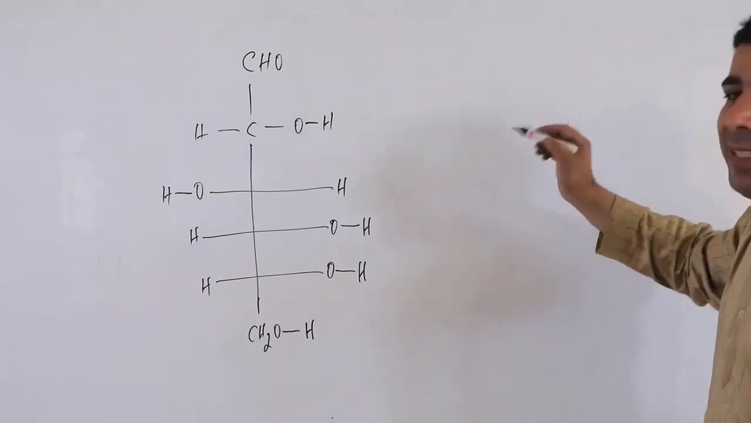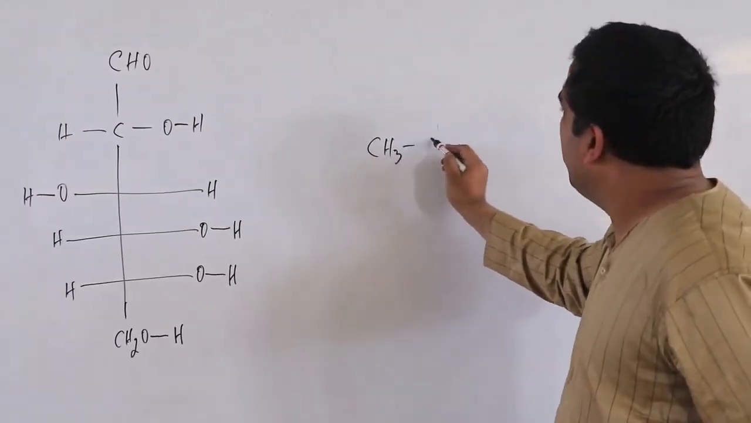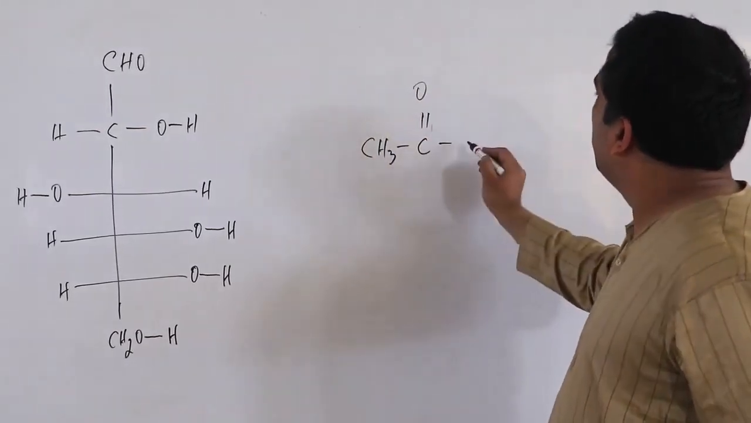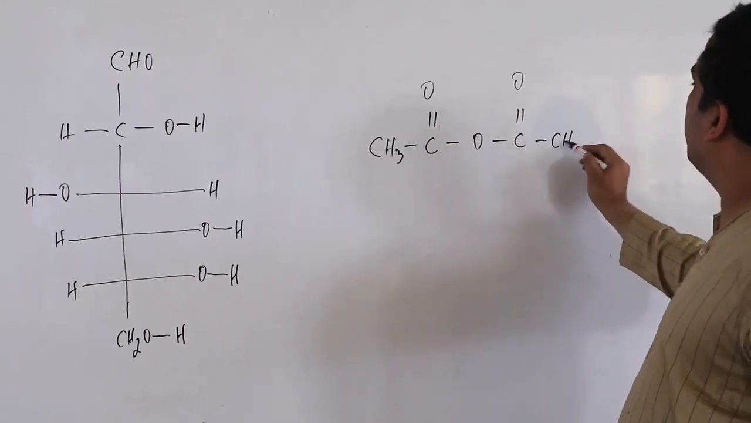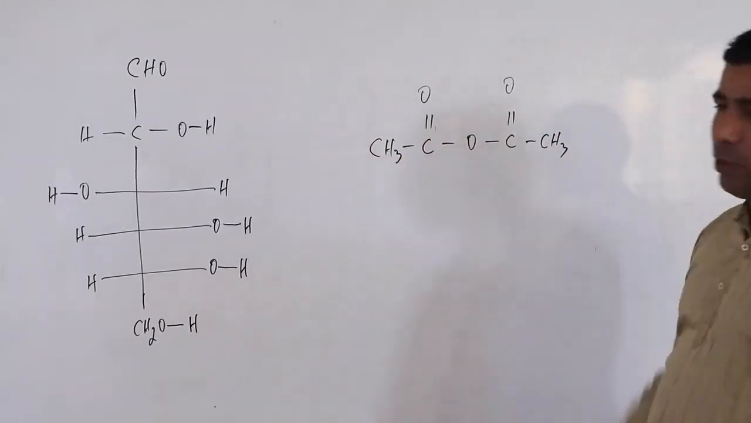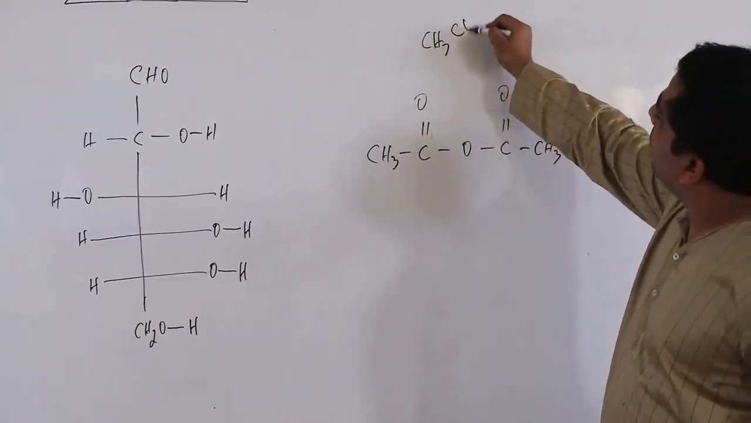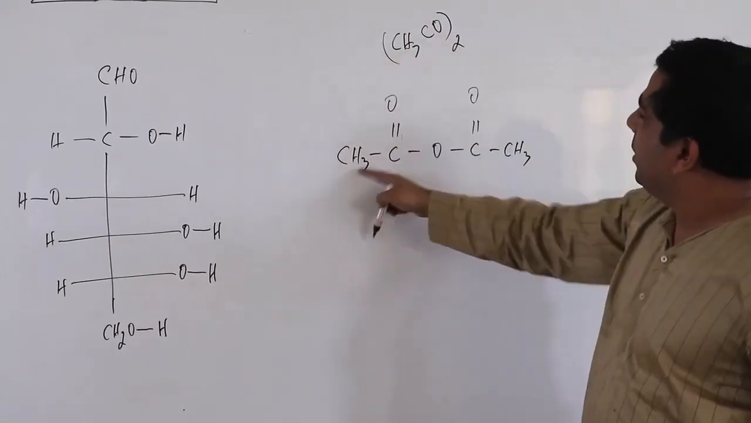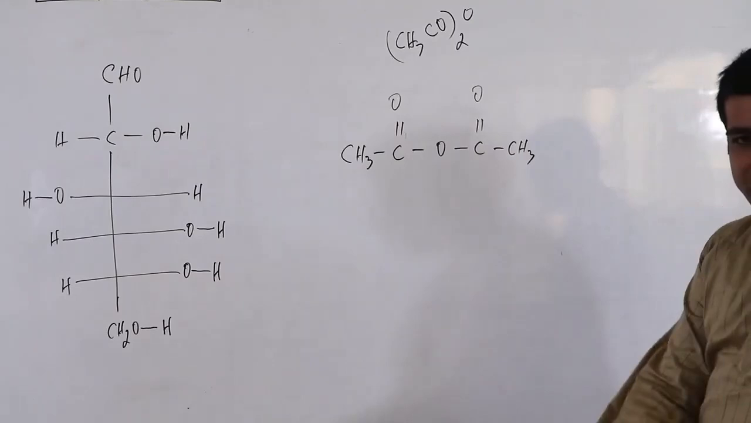For that I need acetic anhydride. How is acetic anhydride? It's like this. CH3, C double bond O, then you have O, C double bond O and CH3. CH3CO, CH3CO 2 times and then one oxygen outside. Written like this. This is acetic anhydride.